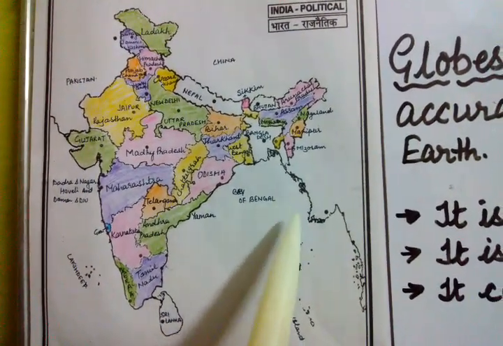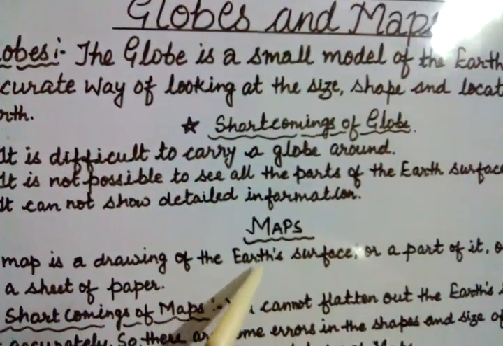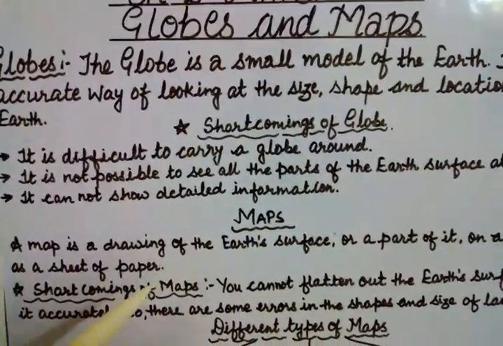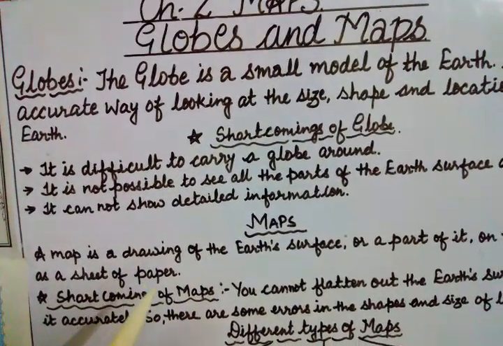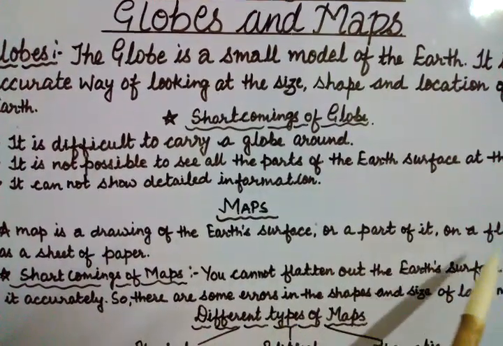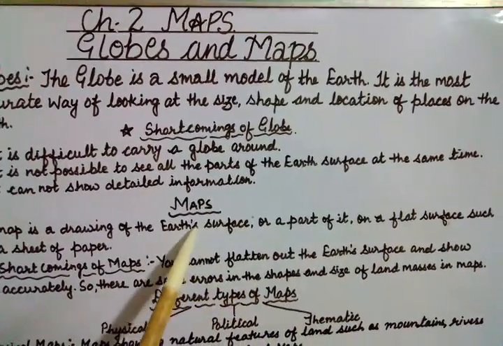Yes, do you know what is the meaning of map? A map is a drawing of the earth's surface or a part of it on a flat surface such as a sheet of paper. Yes, हम लोग मैप किस पे बनाते हैं? आपको सबको पता है, हम शीट या पेपर्स पे मैप बनाते हैं, and it is a flat surface.